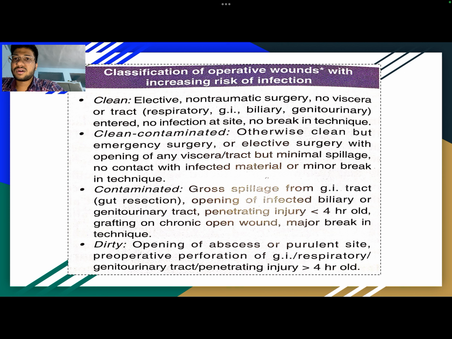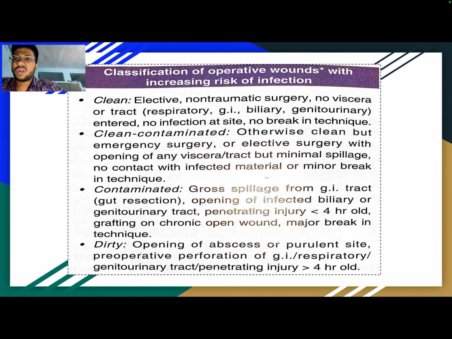Then the classification of operative wounds with increasing risk of infection. First one will be clean: elective, non-traumatic surgery, non-visceral or tract, respiratory, GI, biliary, genitourinary entered, no infection at site, no break in technique.